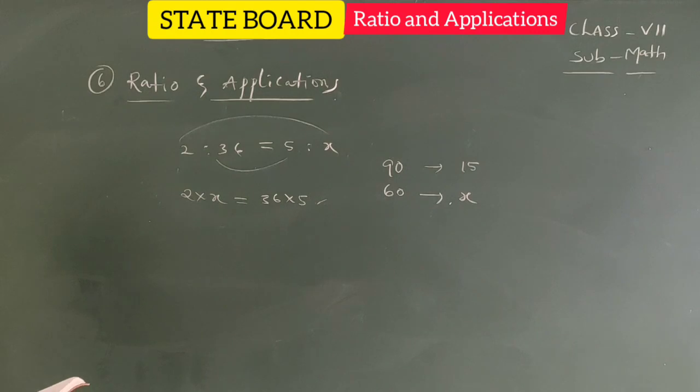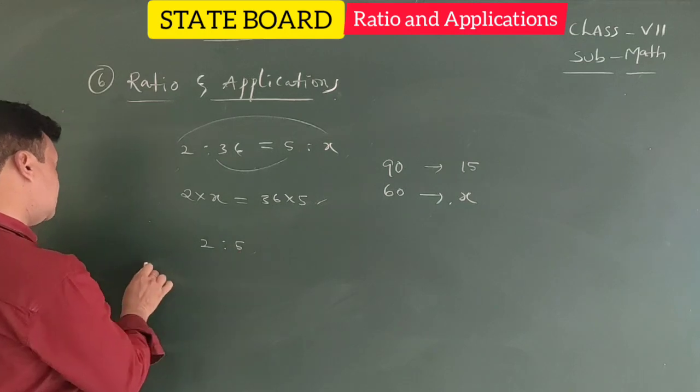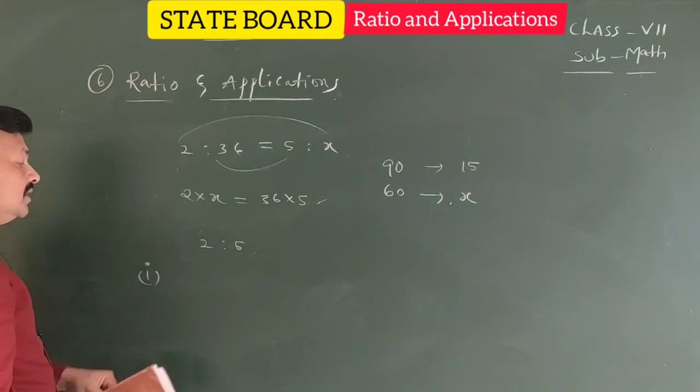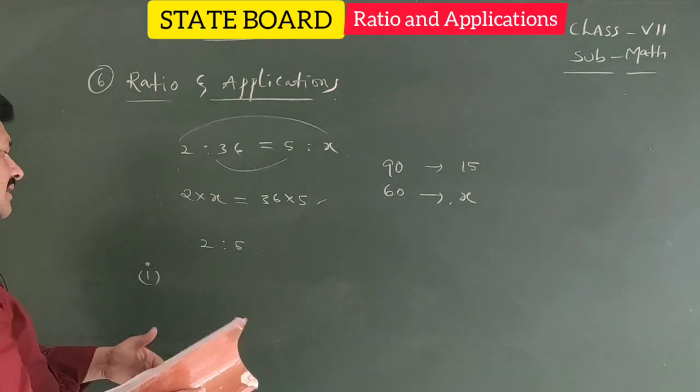Next, a relief team consists of engineers and doctors in the ratio 2:5. If there are 18 engineers, find the number of doctors. 2:5 they give. In the first part they gave engineers and doctors.